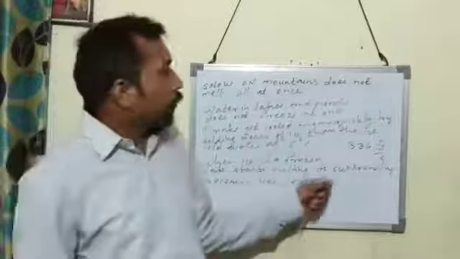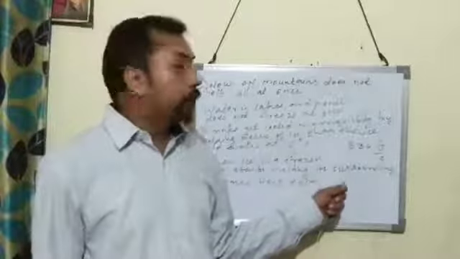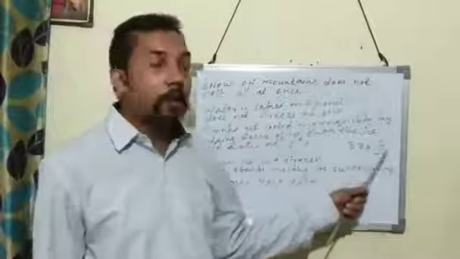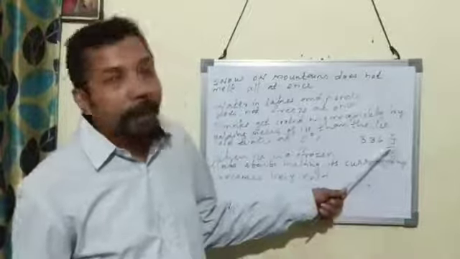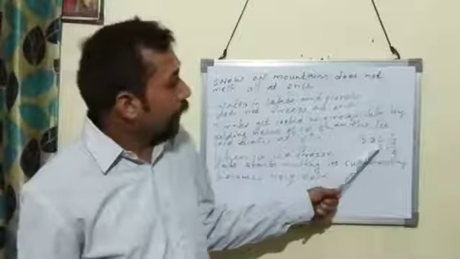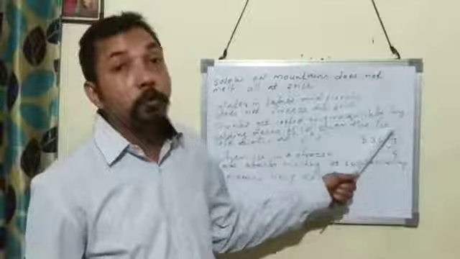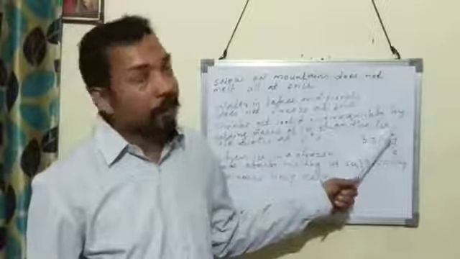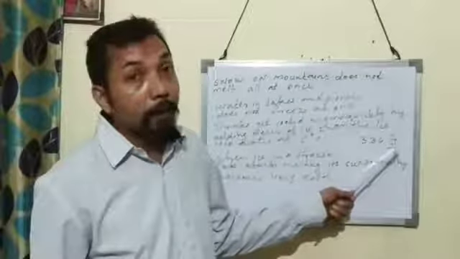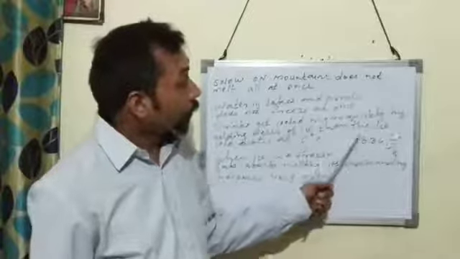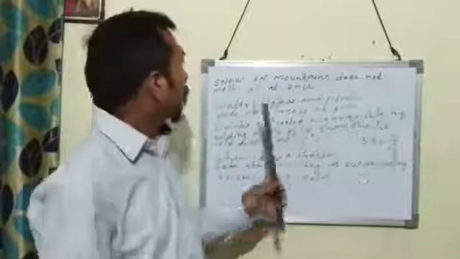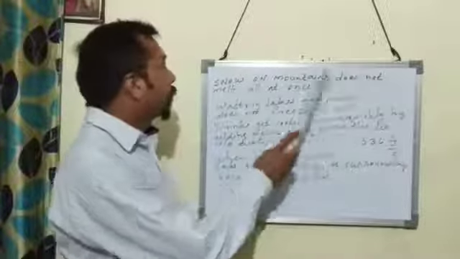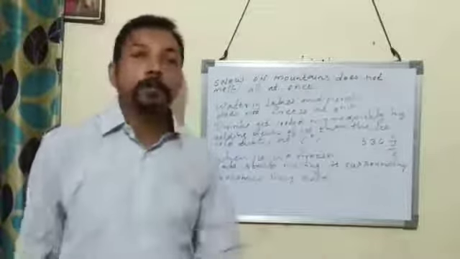The reason is the high specific latent heat of fusion of ice. It means 1 gram of ice requires 336 joule of heat to melt. That is why snow on mountains does not melt all at once.